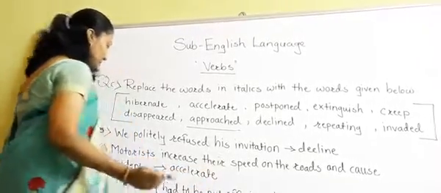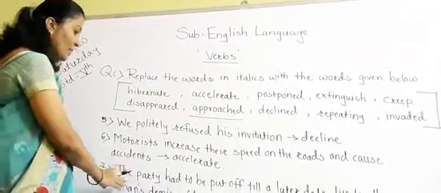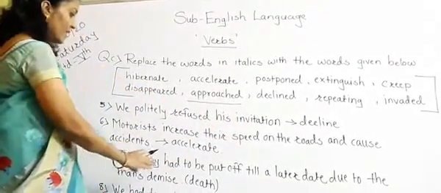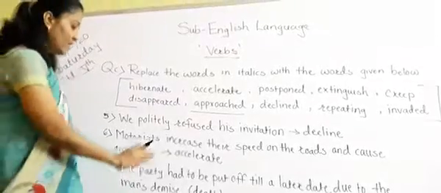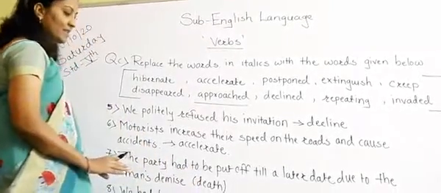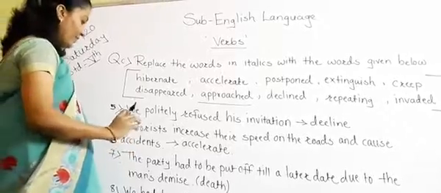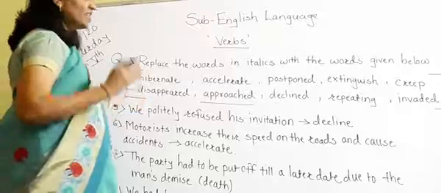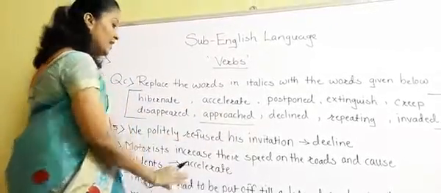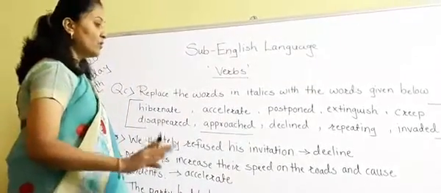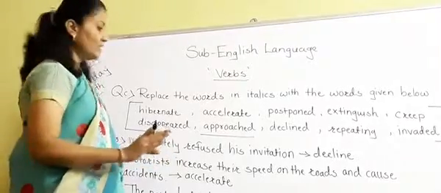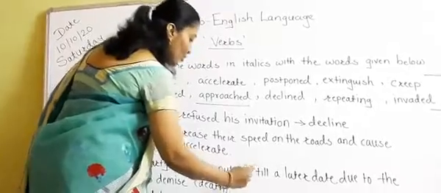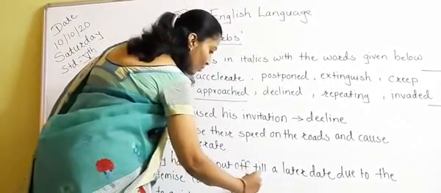Okay. Now see the next one: the party had to be put off till a later date due to the man's demise. What is the meaning of demise? Demise means death. It is given in the bracket. So the party had to be put off till a later date, meaning the date is changed due to the man's demise. Due to means because of the man's demise. Demise means death. And the answer for that is postpone.